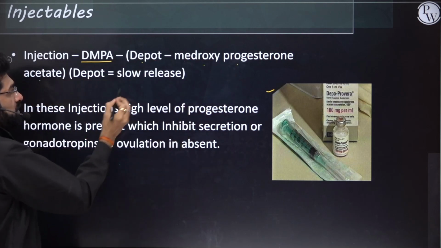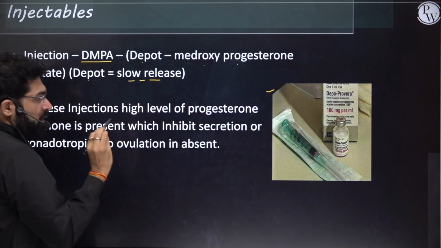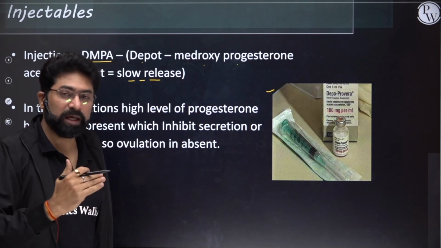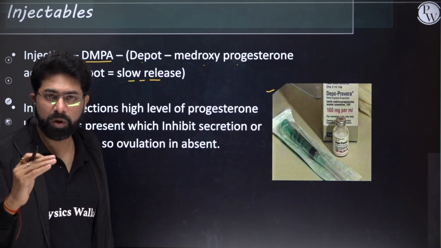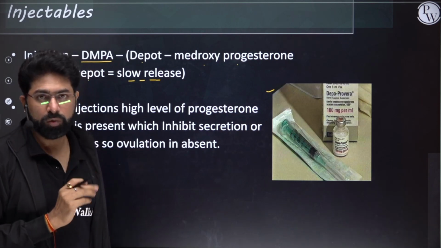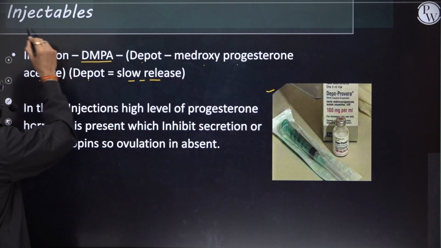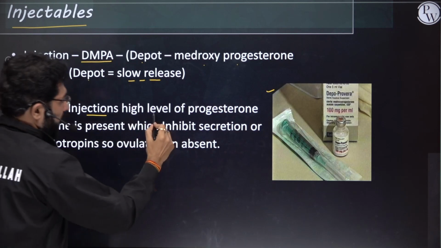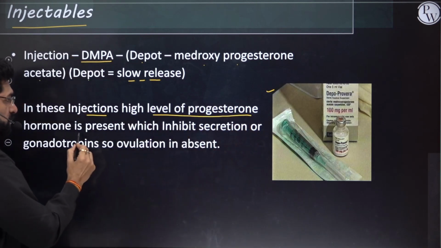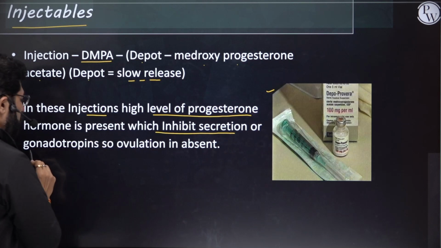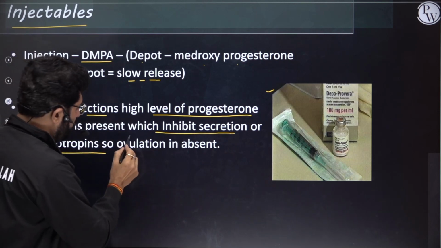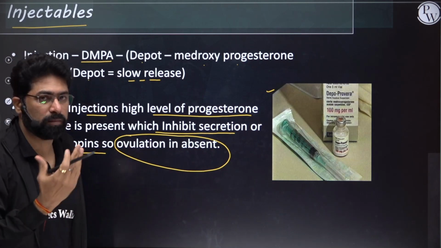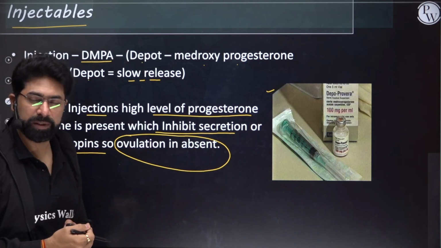depomedroxyprogesterone acetate. Depo means the slow release of the progesterone which is happening here. So this is going to release the hormone at a slow pace in the body, and that will not allow ovulation to happen. So this is called injectables because they are injected in the body. These injections have a high level of progesterone, which inhibits secretion of the gonadotropes. So ovulation is always absent in this case. So no ovulation, that's good for the contraception purpose.